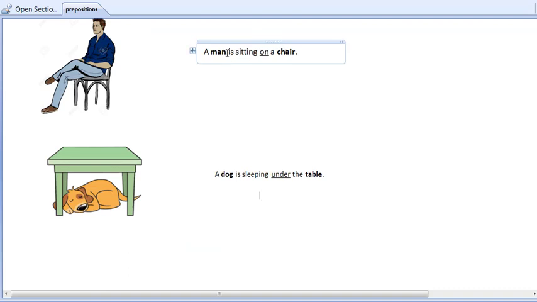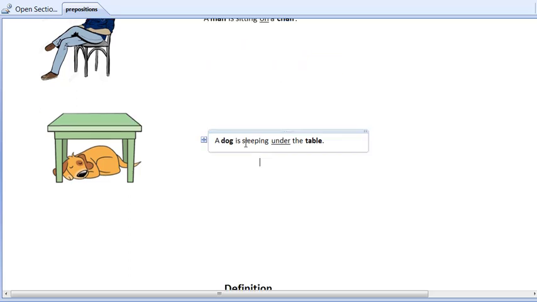The word man here is a noun and the other word, chair, is also a noun in this sentence. Similarly, the word dog is a noun and the word under shows relation with the other word table. So we can also say that a preposition shows the position of an object with respect to another object.